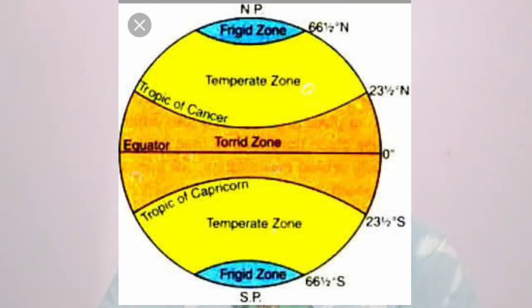So dear students, observe figure 5.3 in your textbook and you can observe this figure on screen also. Horizontal circular lines are shown.